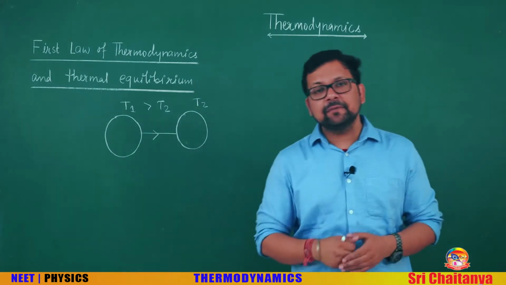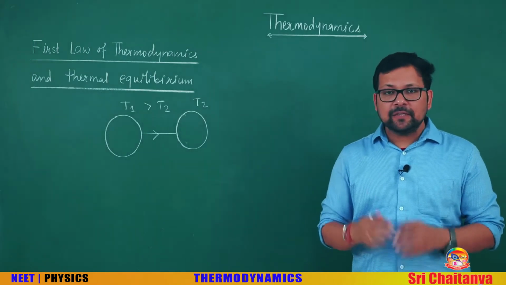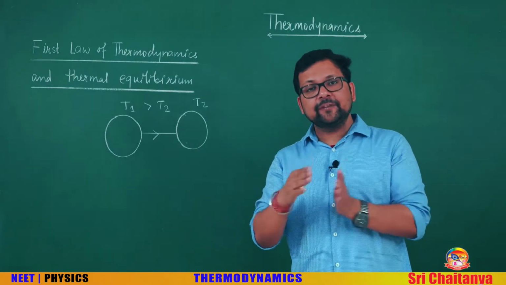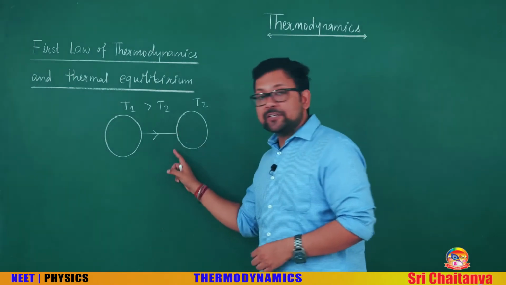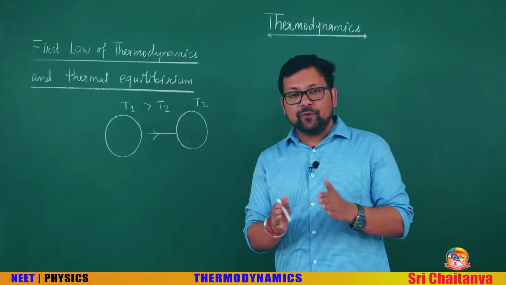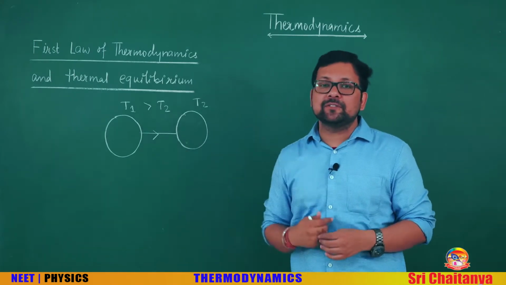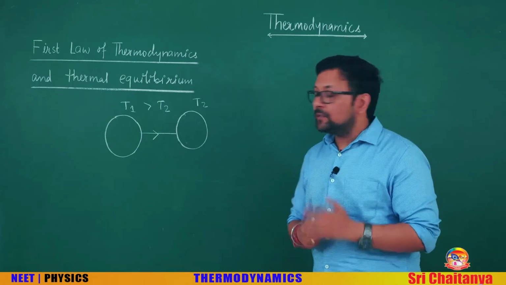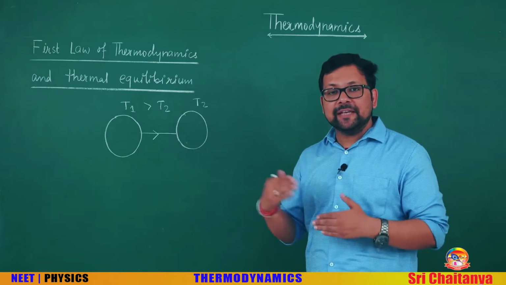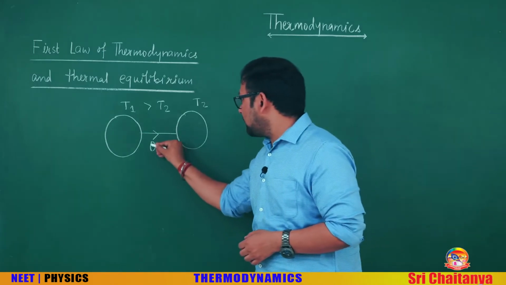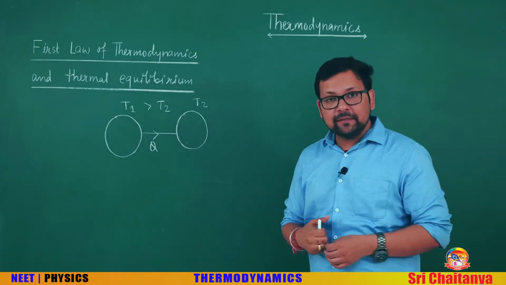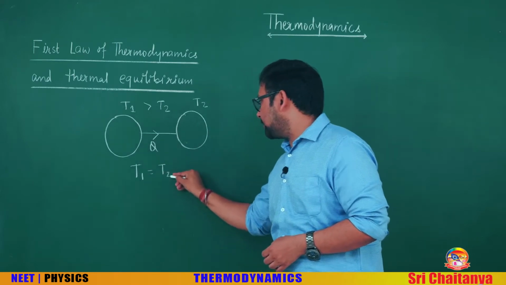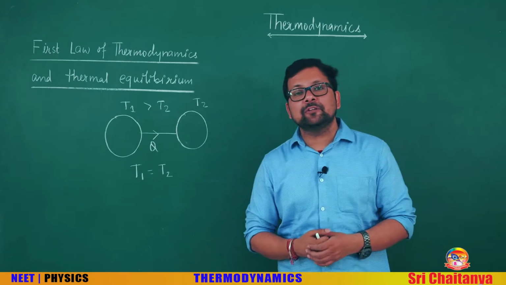Whenever we say heat, it itself means flowing energy. Stored energy, static energy cannot be termed as heat. Heat means heat flow. In the absence of an external agent, heat can also flow from lower temperature to higher temperature, but the external agent has to perform some work there. That's why I am saying that in the absence of an external agent, heat flows from higher temperature to lower temperature, till the temperatures of both the bodies become equal. This is called thermal equilibrium.